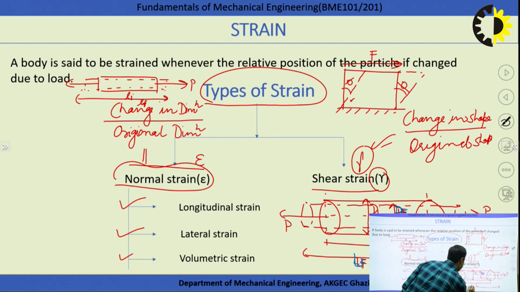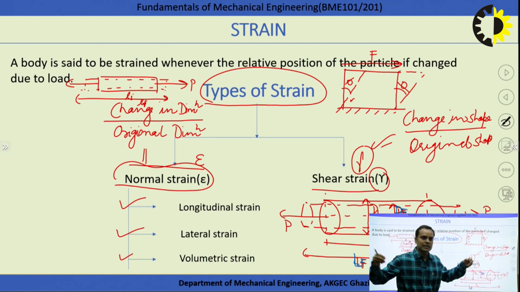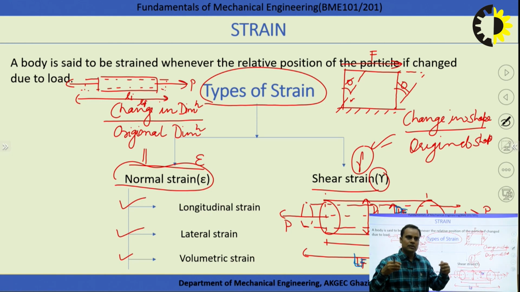I hope it is clear, right? Because the type of load is tensile, the length increases and the diameter decreases. If the type of load is compressive, vice versa, the diameter will increase and the length will decrease. Okay. So how can we define the longitudinal and lateral strain with the help of this example?